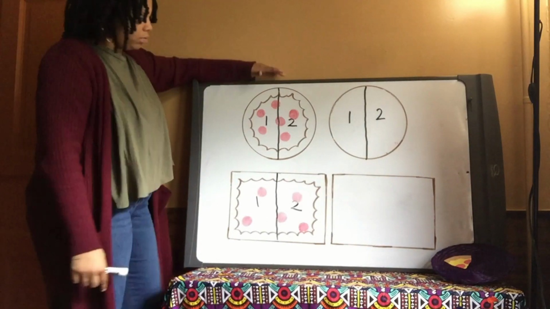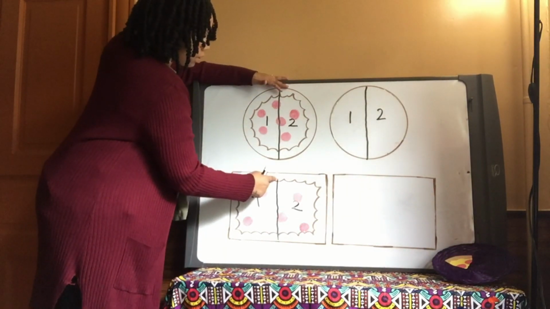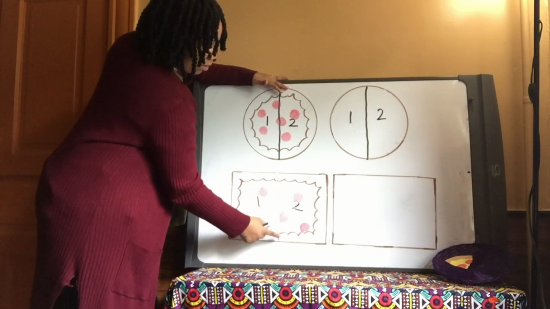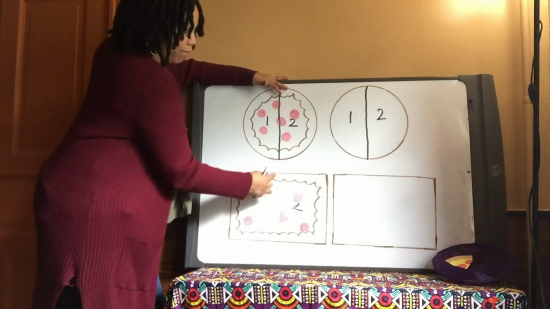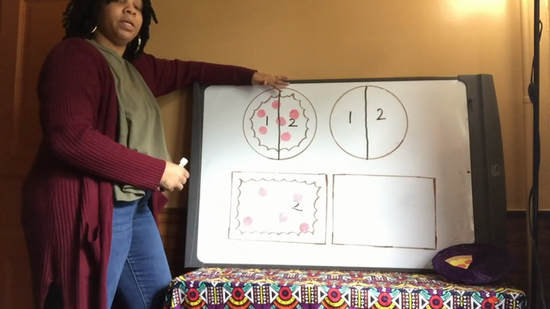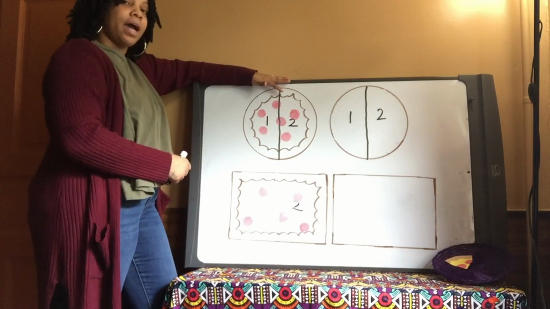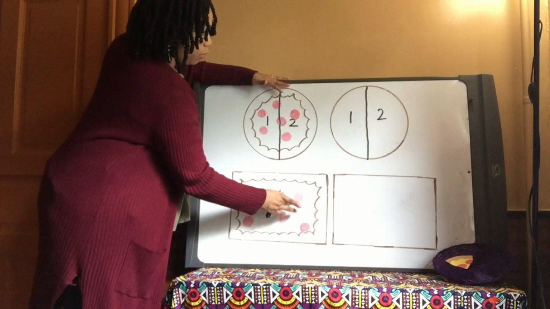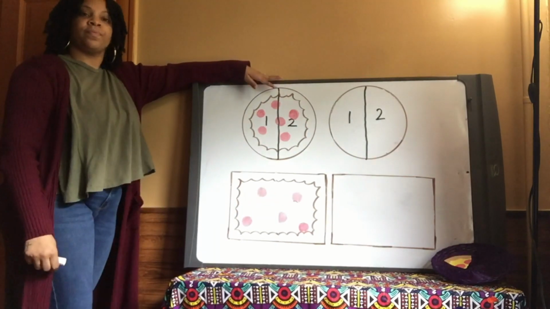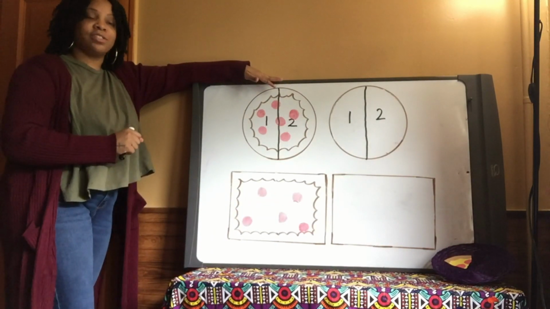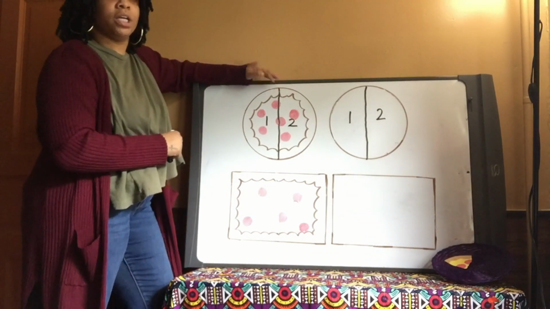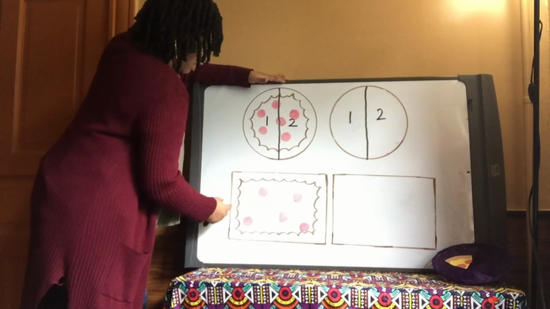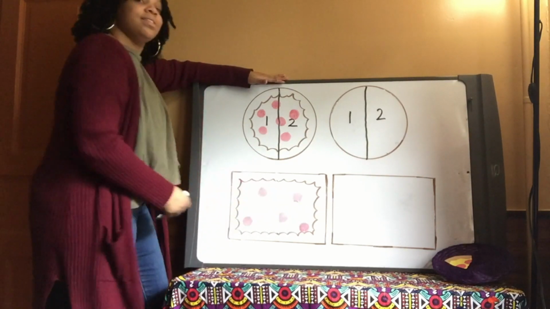Now, Congo Nation, what if I didn't want to split the pizza that way? What if I didn't want to make a vertical line down the middle of my pizza? What other type of line could I draw to split this pizza into 2 equal parts? Very good, Sister Zoe Morales. She said that we can draw a horizontal line. So a horizontal line means I have to draw a line from this side to that side.